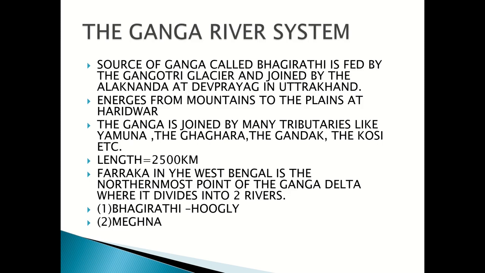Second, the Ganga river system. The source of the Ganga is called Bhagirathi. It is fed by the Gangotri glacier. So the Gangotri glacier is the origin, and it is joined by the Alaknanda at Devprayag in Uttarakhand, and emerges from the mountains to the plains at Haridwar. So the first place the Ganga is seen on the plains is Haridwar in Uttarakhand. Third point, the Ganga is joined by many tributaries like Yamuna, Gagra, Gandak, and Kosi, which is also known as Kali Ganga. Its length is 2500 km. Farakka in West Bengal is the northernmost point of the Ganga Delta, where it divides into two rivers, the Bhagirathi-Hooghly and the Meghna.